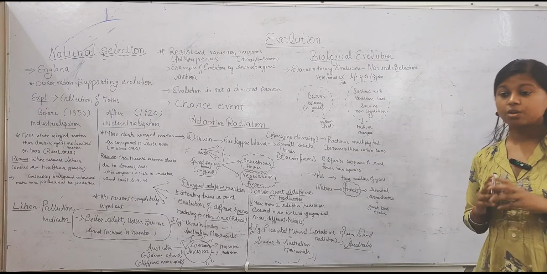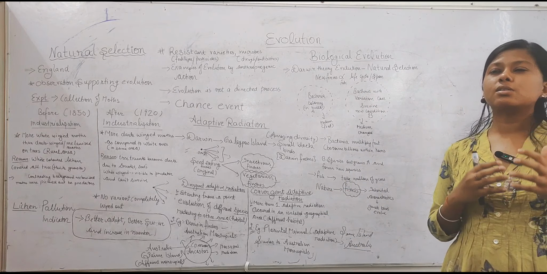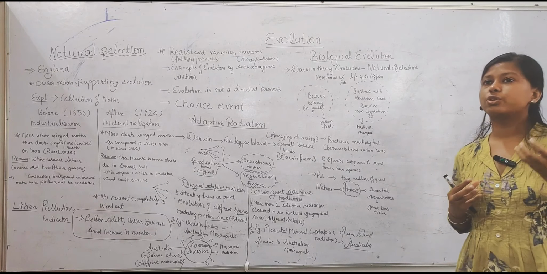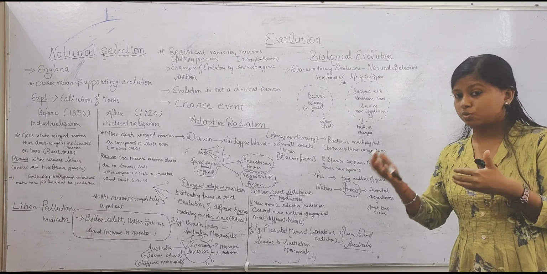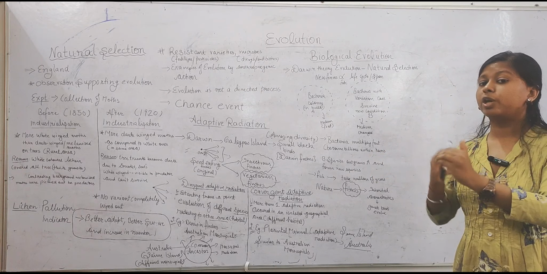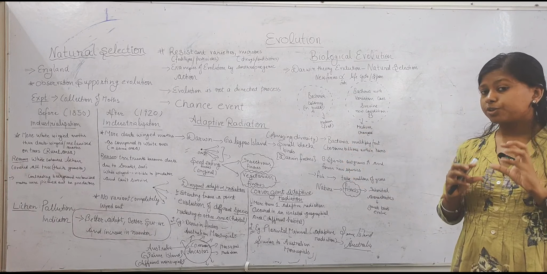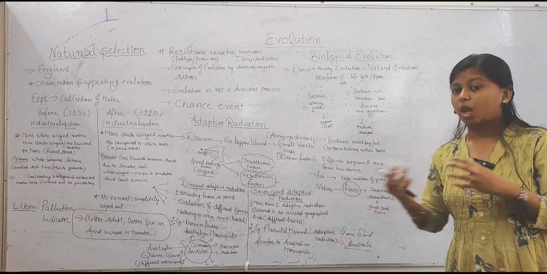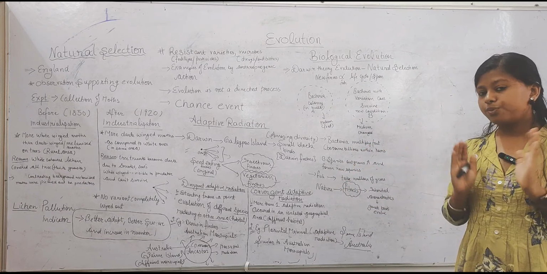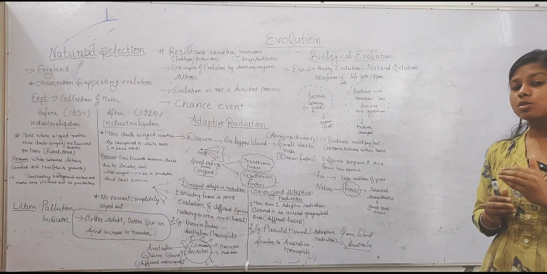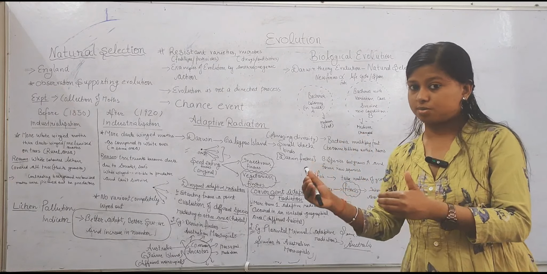Now, there is a formation of new forms, but at what rate? The formation of new species depends upon the rate of the life cycle, the rate at which new progeny form. If a species forms progeny in less time, its evolution process will be fast.